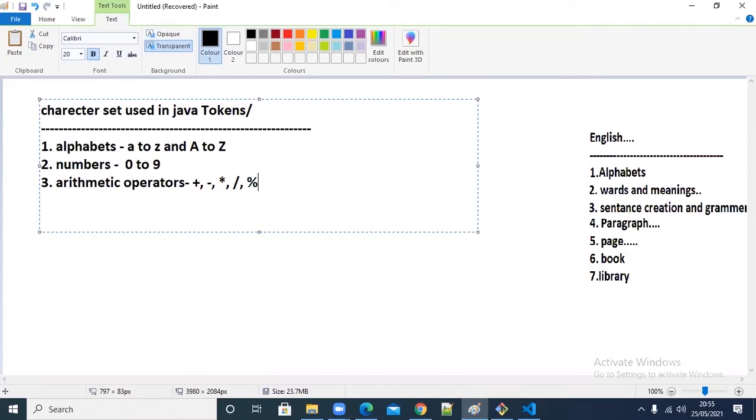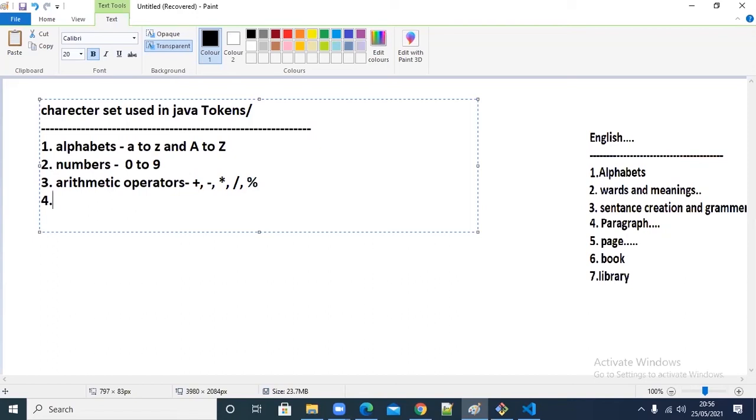I'm telling you again and again, don't consider that you know already. Concentrate and learn each and every minute point. If you consider you know already, you will make mistakes. You will forget the percentage because you think addition, subtraction I know already, so only 4 will be there. Arithmetic operators are actually 5. What is the last thing? Percentage. You will forget it definitely if you think you know already. If you learn carefully, then you won't forget: plus, minus, asterisk, divided by that means slash, and then percentage. These things are called arithmetic operators.